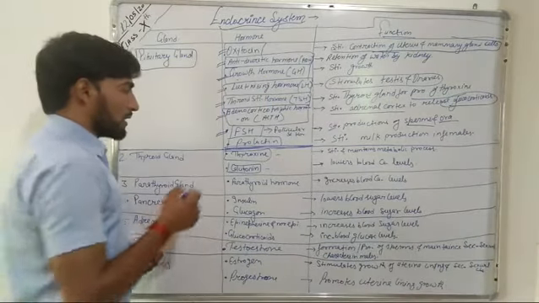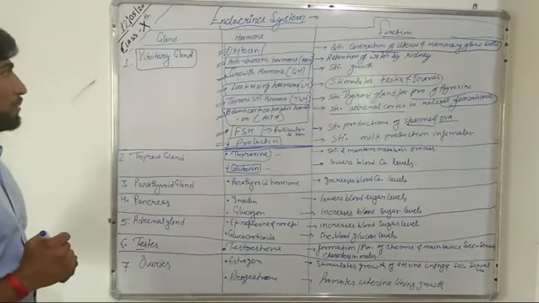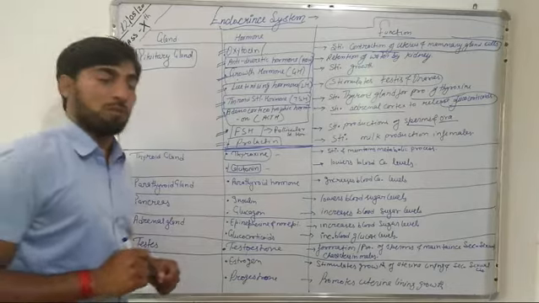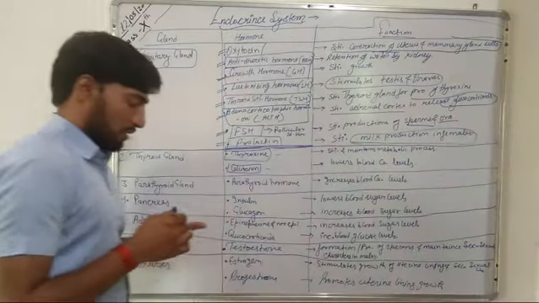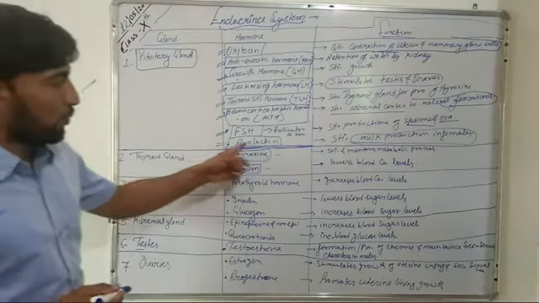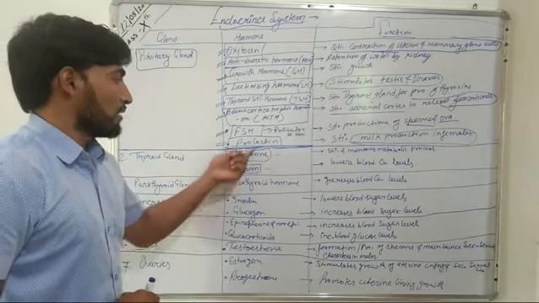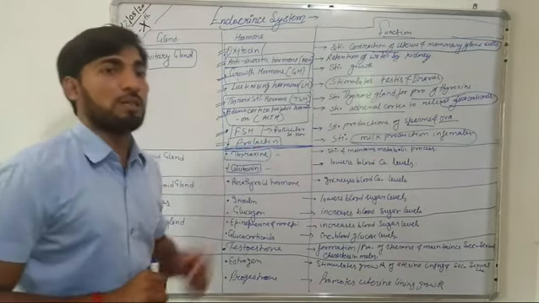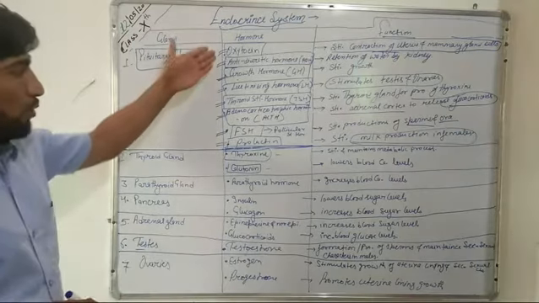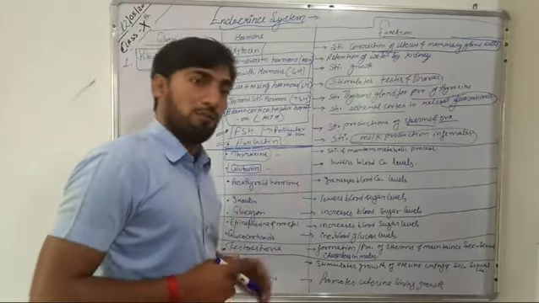Further, the next is prolactin. The prolactin hormone that is released by pituitary gland is responsible for stimulating the milk production in case of females. So as the name implies, prolactin, lactin, that is lactation process. So this prolactin hormone stimulates the milk production in case of females. So all these hormones are released by pituitary gland and they perform different functions.